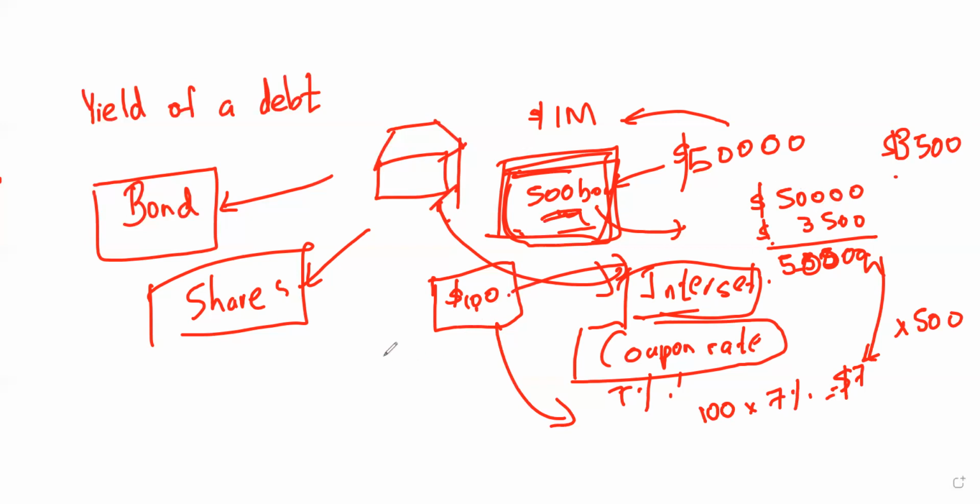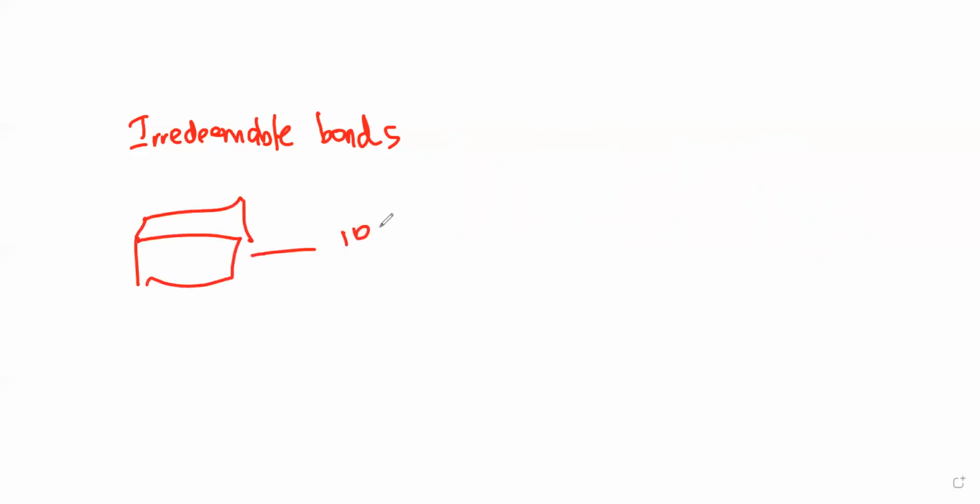So the next thing is, there are two different types. One is irredeemable bond, and the next one is redeemable bond. What's meant by the irredeemable bond is actually when they sell their bonds to you. Sometimes you might sell that after a long period. Let's say the company is issuing 10,000 bonds, 10,000 bonds with the nominal value of $100.